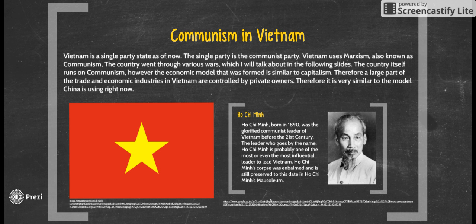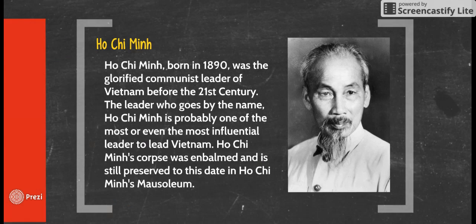In the following slides, I will talk about the key events that Vietnam went through in order to achieve communism. And at the end, I will summarize all the information I provided and answer my research question in a final conclusion. To the bottom left, you will see a picture of the Vietnamese flag. The iconic yellow and red colors symbolize the communist flag.